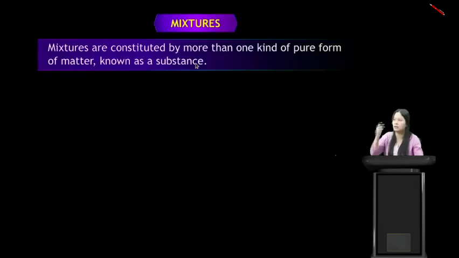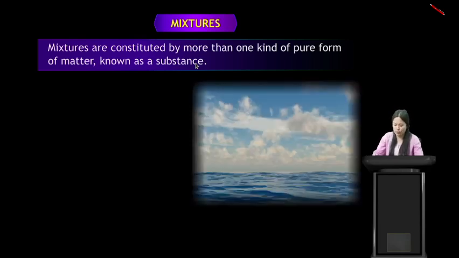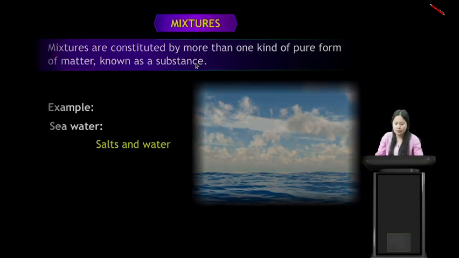So what are mixtures? Mixtures are constituted by more than one kind of pure form of matter known as a substance. Some examples of mixtures include sea water. Sea water consists of salts, water and some minerals.